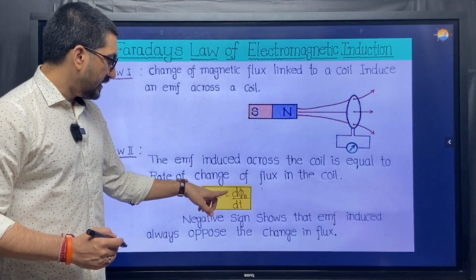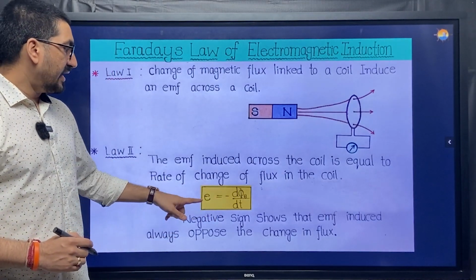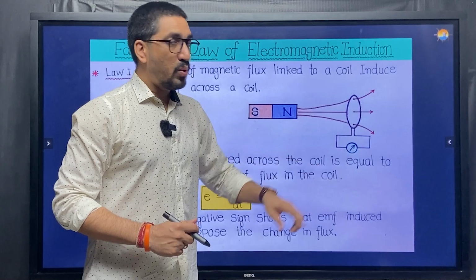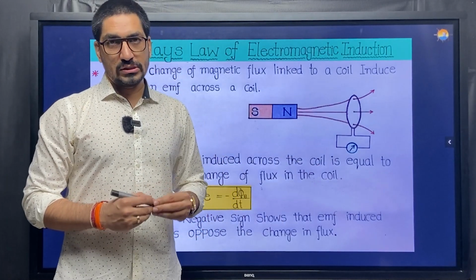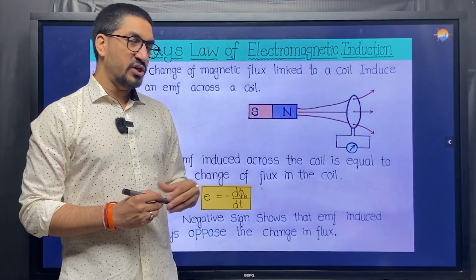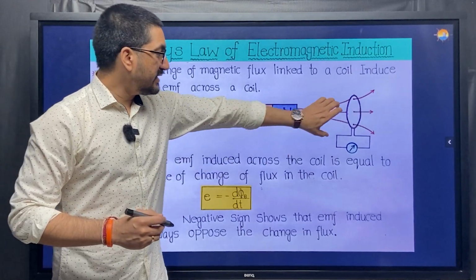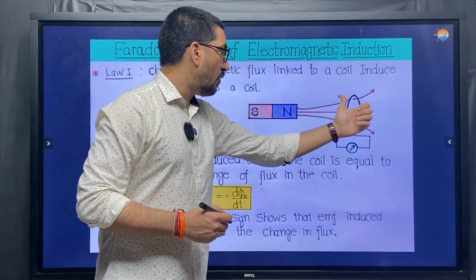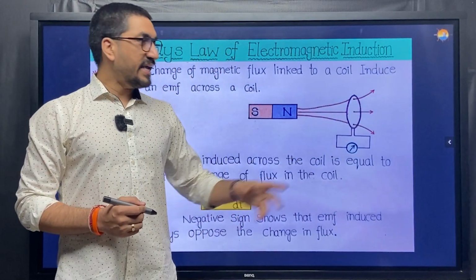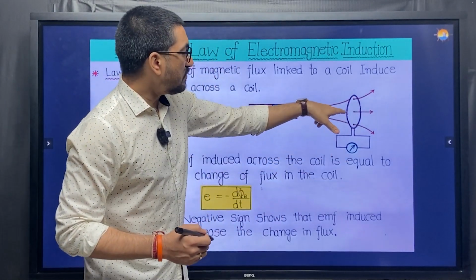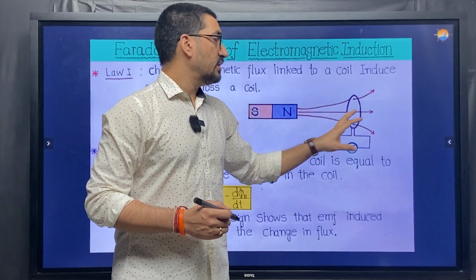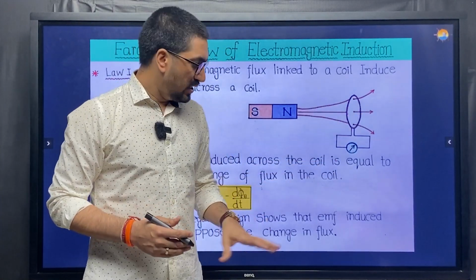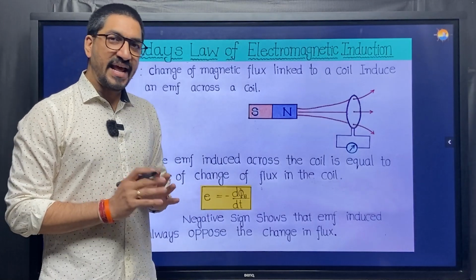This negative sign simply tells us that the induced EMF will oppose the change. If you are increasing the flux, the EMF will be in such a direction that it will oppose the increase. If it is decreasing, the EMF will try to oppose the decrease also. So the sign will always remain negative.